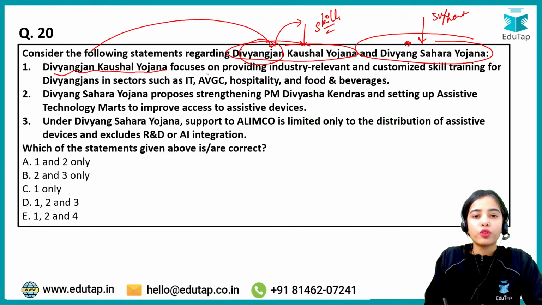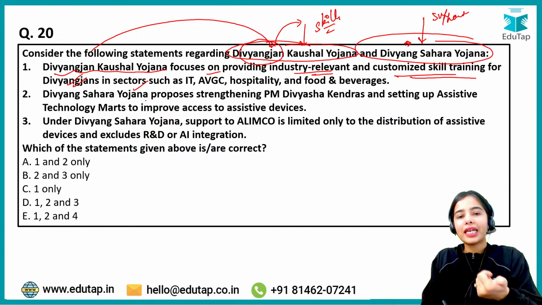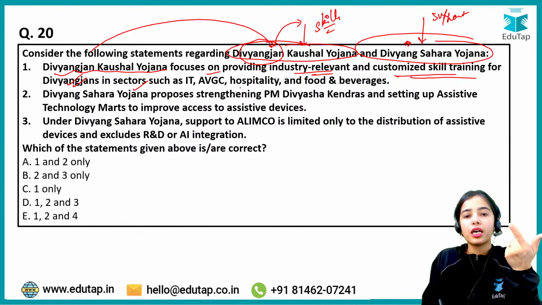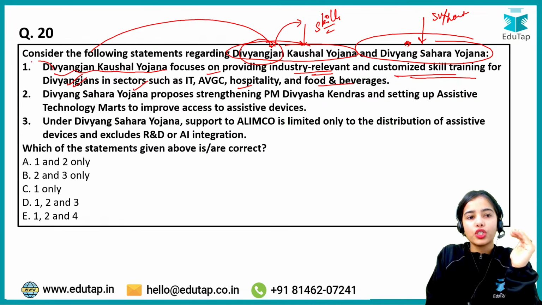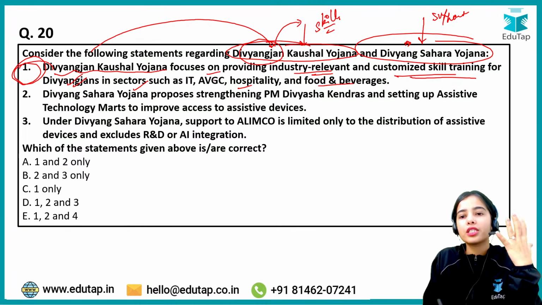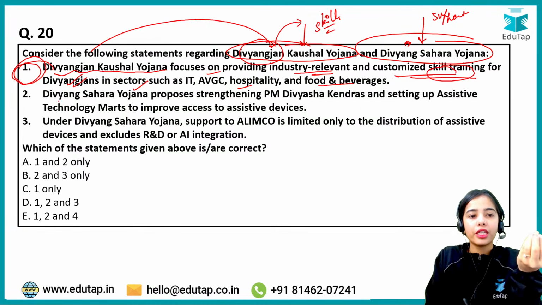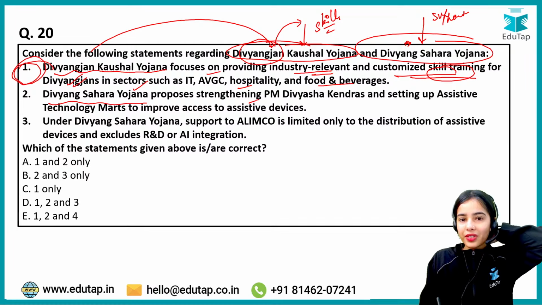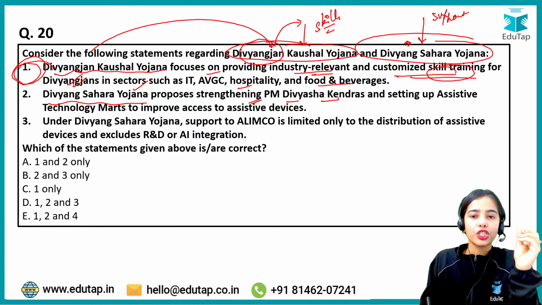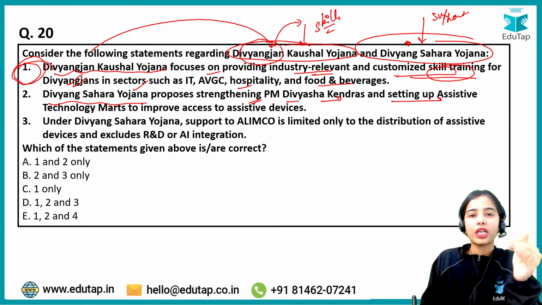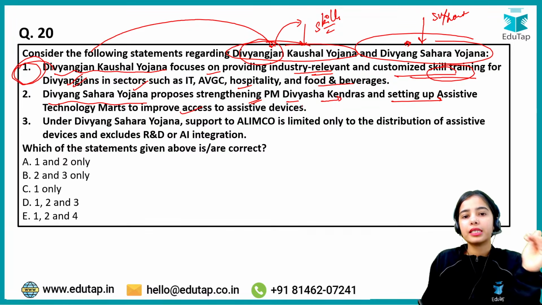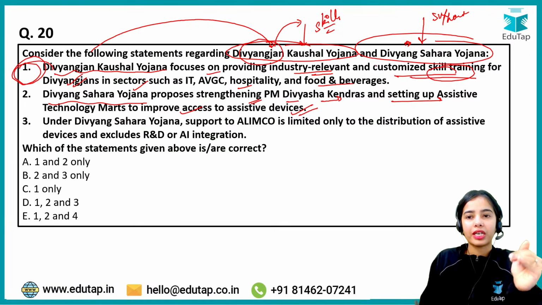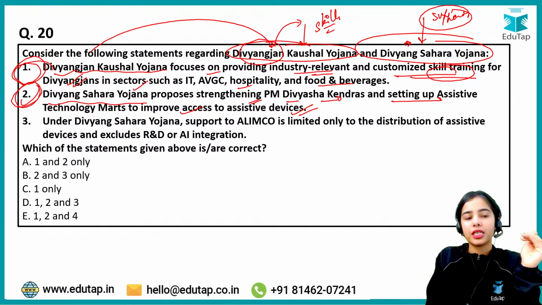Divyangjan Kaushal Yojana focuses on providing industry relevant and customized skill training for Divyangjans in sectors such as IT, AVGC, hospitality, food and beverages. So this is correct because the Kaushal is about the skill training. Divyang Sahara Yojana proposes strengthening the PM Divyasha Kendra and setting up assistive technology marts to improve the access to the assistive devices. So this is the support that the government is focusing on.